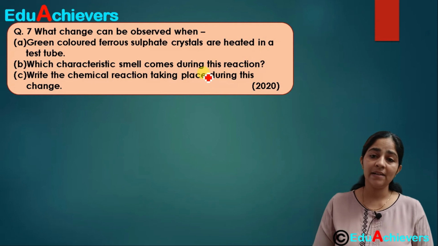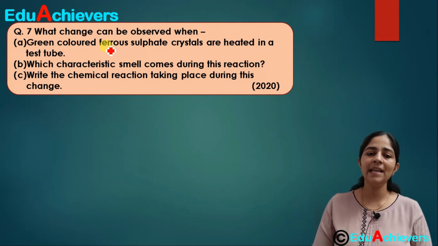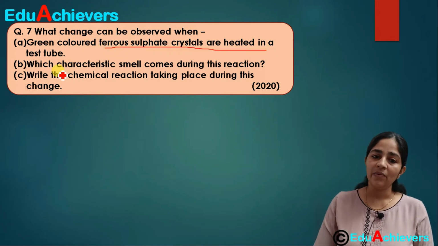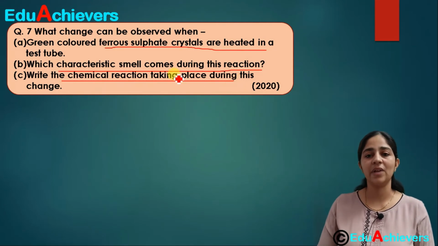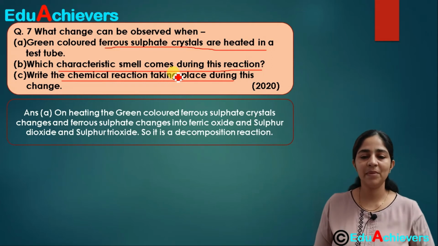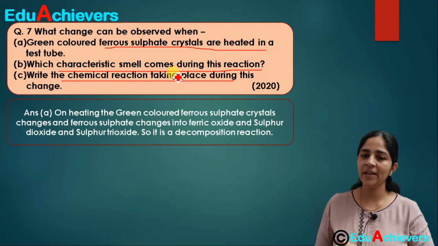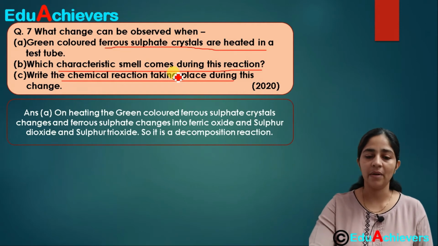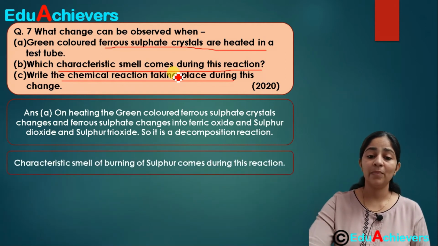Okay, moving on further, question number 7. It is being asked again in 2020, which says that what change can be observed when green colored ferrous sulphate crystals are heated in a test tube. Now the next is, what characteristic smell comes during this reaction and what is the chemical reaction which takes place during this change. So let's take one by one. The first one, you are aware, we have discussed in previous question, that when ferrous sulphate crystals are heated up, the green color of the ferrous sulphate goes away. Ferric oxide, sulfur dioxide and sulfur trioxide are formed, and this is a decomposition reaction.